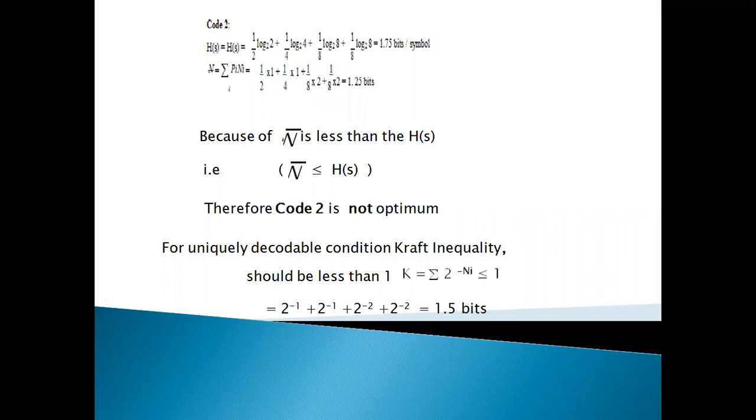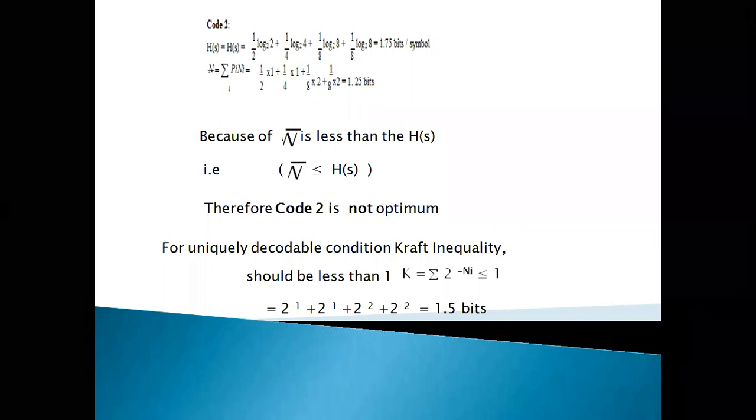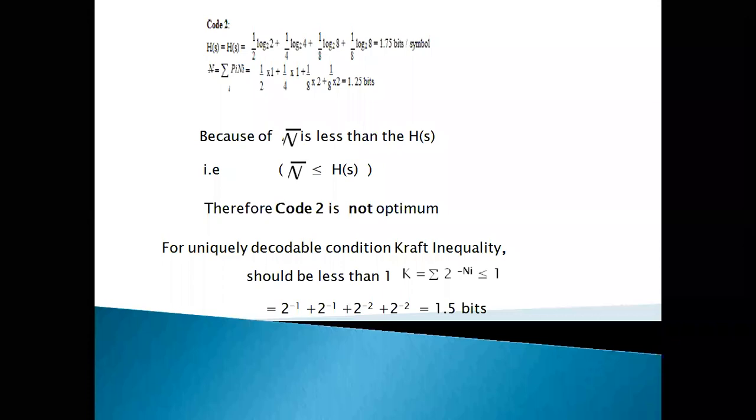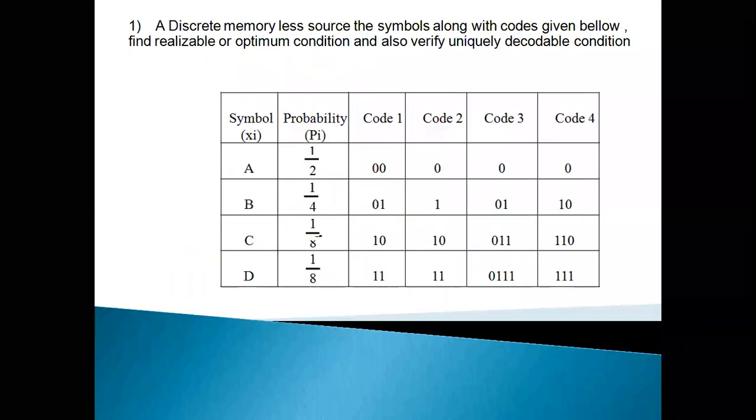In this case, K is 1.5. That's why it's not a uniquely decodable code. So the second code is not a realizable code and also not a uniquely decodable code. So what is the second code? 0, 1, 1, 1.